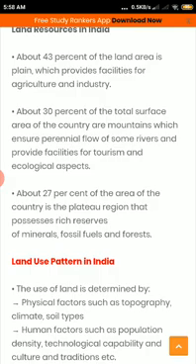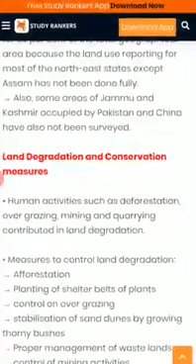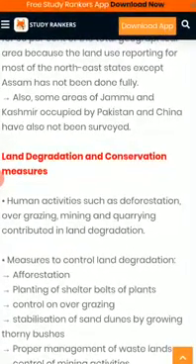This is the land use pattern in India. See the land use pattern in India. Land use reporting for most of the northeastern states except Assam has not been done. Also, Jammu and Kashmir, occupied by Pakistan and China, have not been surveyed.